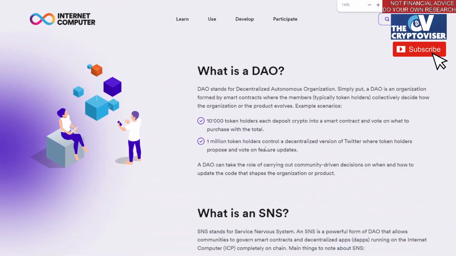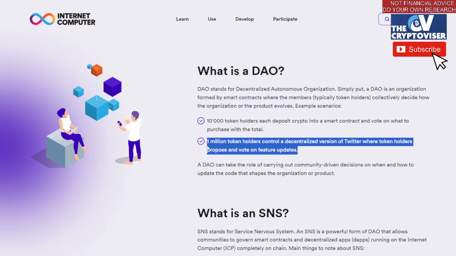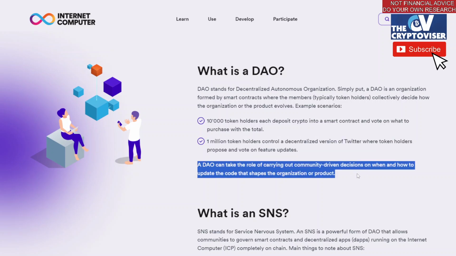So what exactly is a DAO? DAO stands for Decentralized Autonomous Organization. Simply put, a DAO is an organization formed by smart contracts where the members, typically token holders, collectively decide how the organization or the product evolves. An example scenario is 10,000 token holders each depositing crypto into a smart contract and voting on what to purchase with the total. Another example is 1 million token holders controlling a decentralized version of Twitter, where token holders propose and vote on feature updates. A DAO can take the role of carrying out community-driven decisions on when and how to update the code that shapes the organization or product.